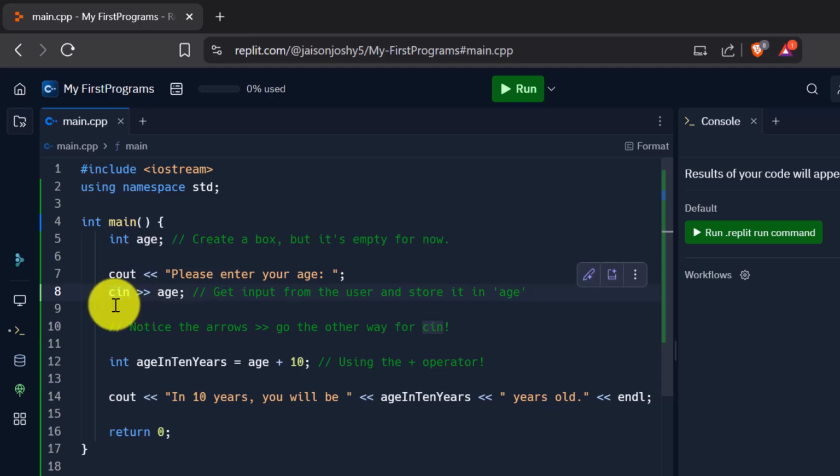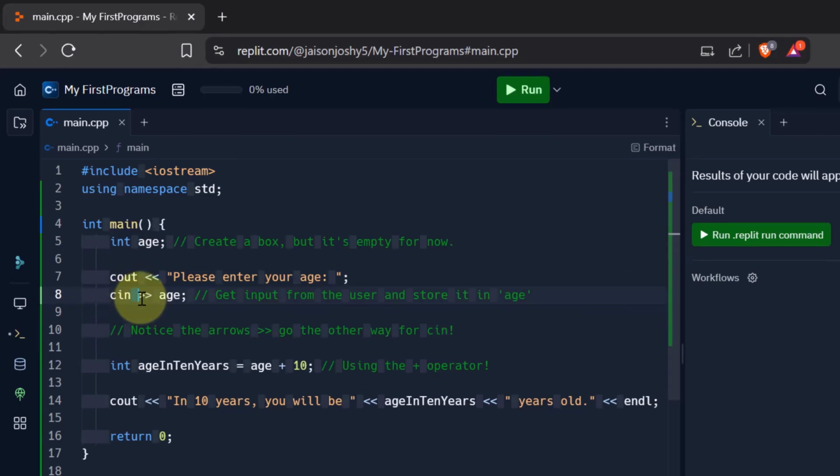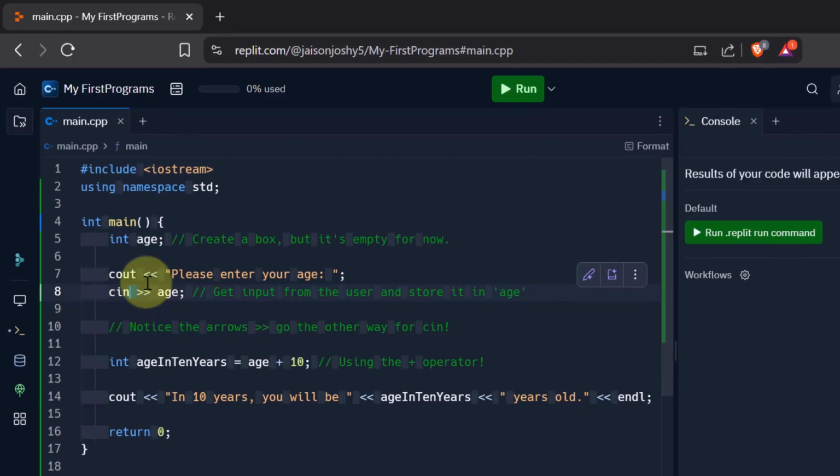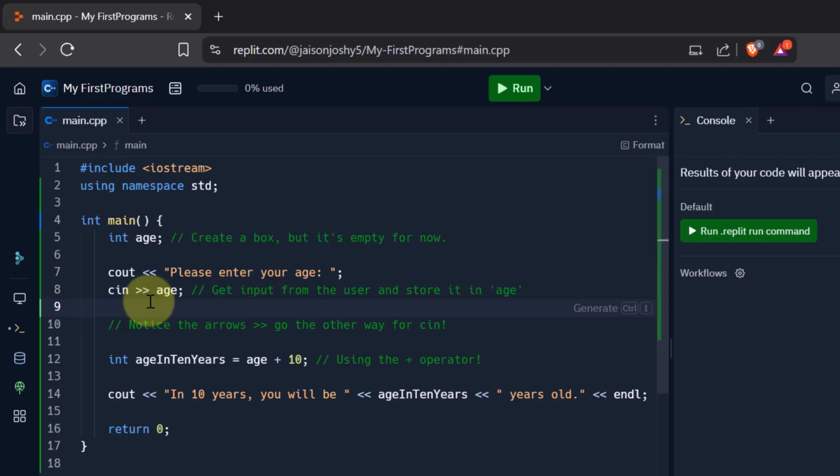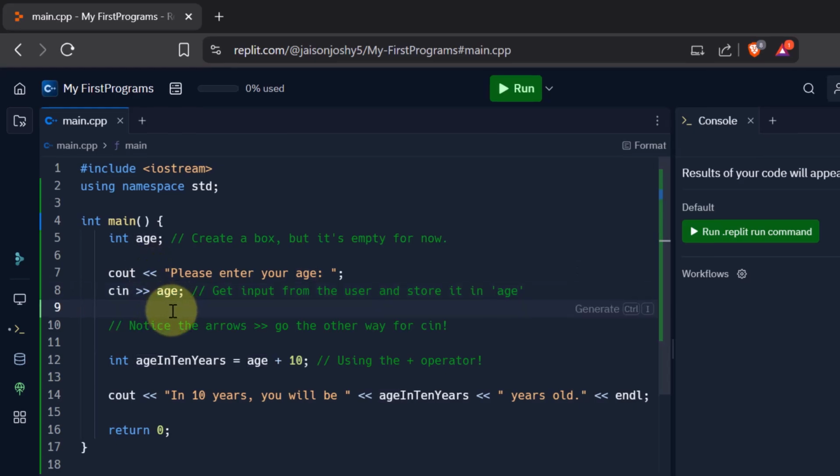Now cin stands for console input or character input. You see how the angle brackets direction changed over here. The arrows, they go the other way around. So in cout, it is pointing to the left, and in cin, it is pointing to the right. After these angle brackets or arrows, I say age, which is the variable that we declared over here. So when the user enters an age from the keyboard, it will be stored in this variable called age.